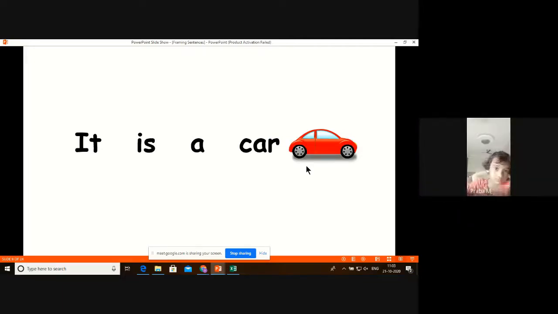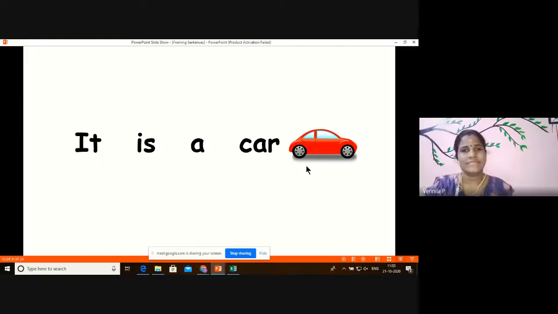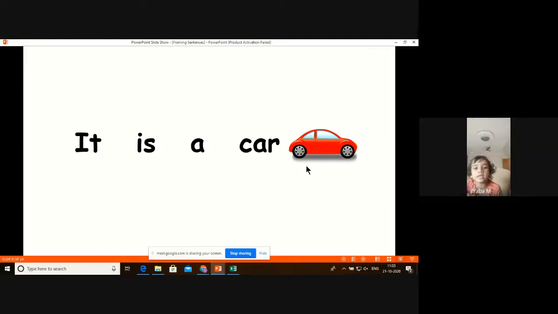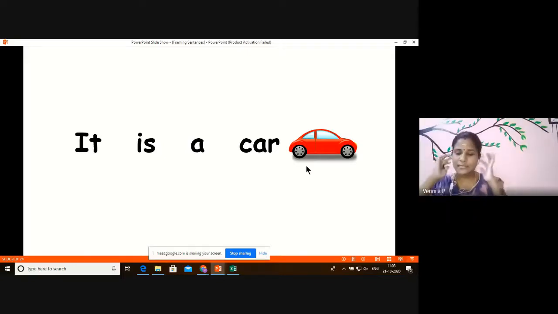This one. It. It. Yes. Is. It is. What is it? Car.